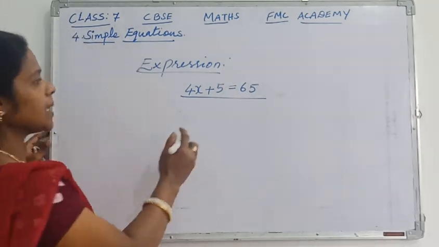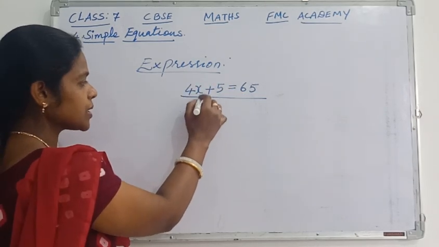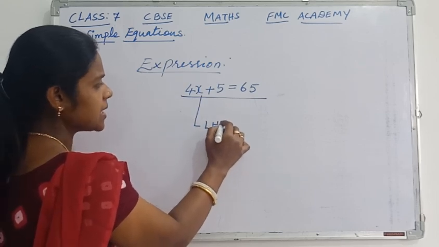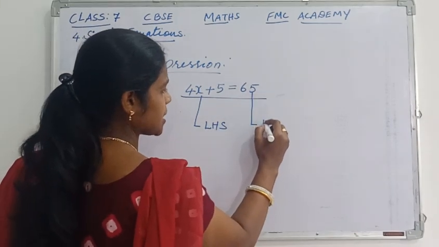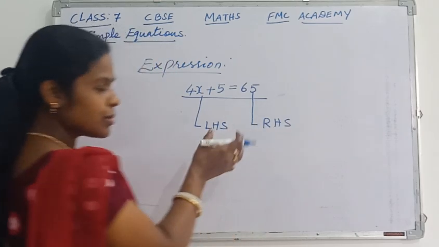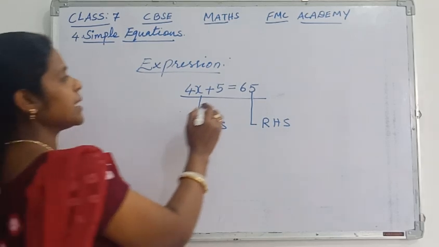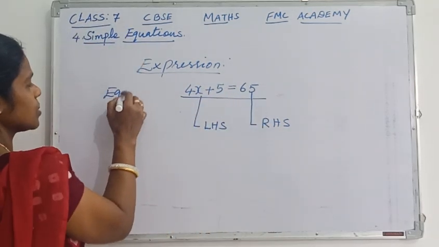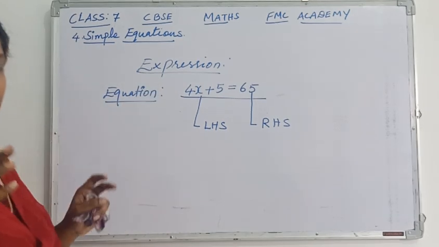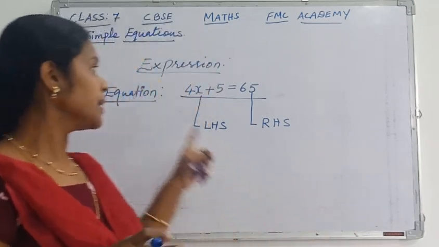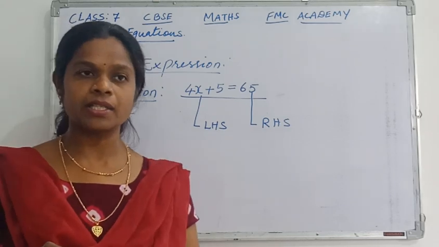So when you consider this example, equal sign is there, right? And before equal sign, whatever it is there, it is called the LHS. That is left hand side before the equal sign, and this one is called RHS, means right hand side. The two sides are differentiated by the equal sign. Then only we can say it is an equation. Okay. So I think now what is the difference between the expression and equation is very clear. Expression does not have the equal sign, and the equation is having the equal sign, having two sides, left hand side and right hand side.